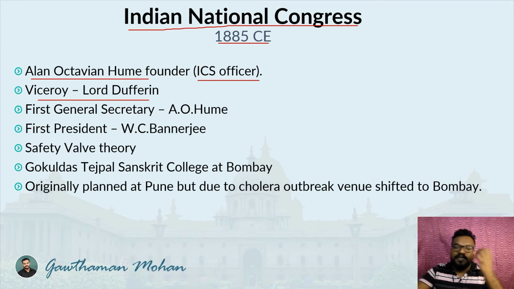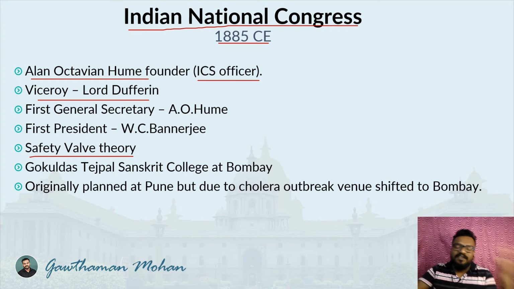But there is a conspiracy theory associated with this, known as the safety valve theory, which says that Dufferin and Hume had a conspiracy to form this National Congress to act as a safety valve to vent the anger of the people who were highly dissatisfied and frustrated during that time. When such an organization is formed, it acts as a venting tool. That's why it is known as the safety valve theory.